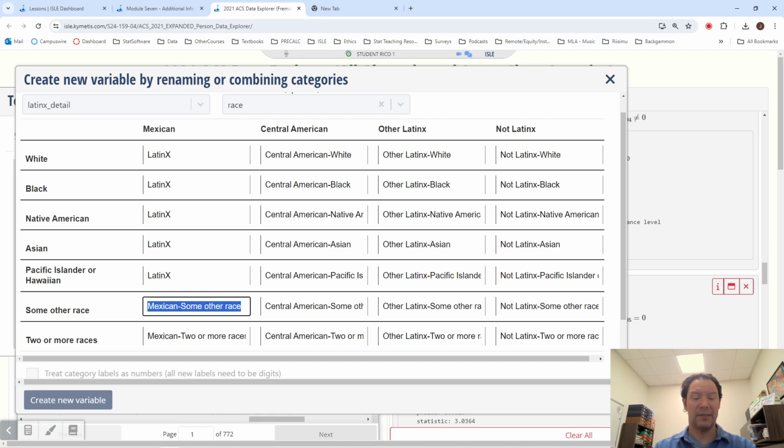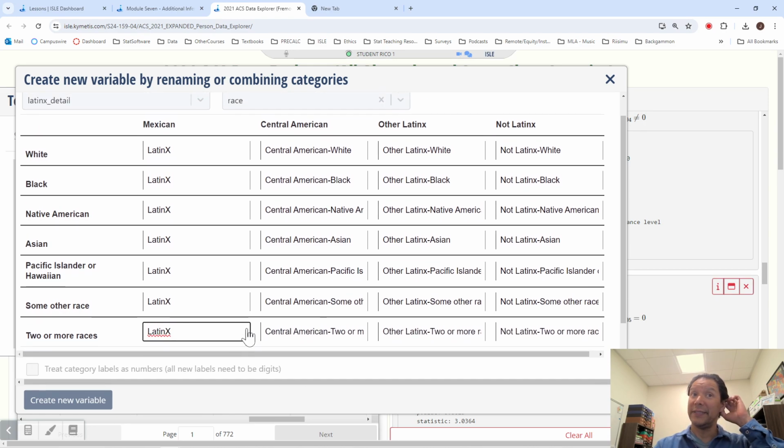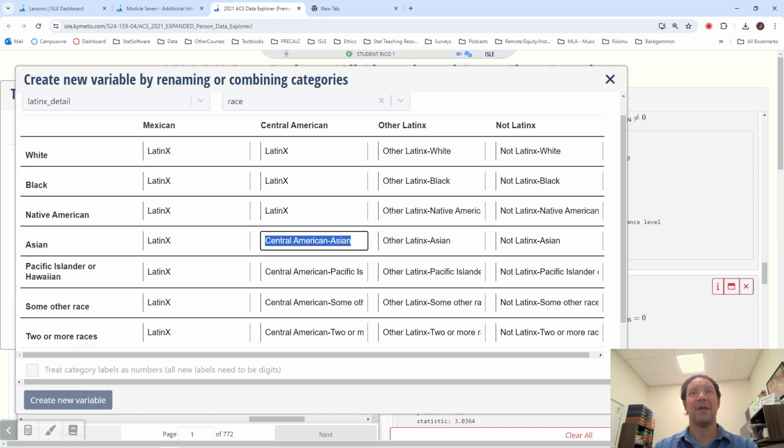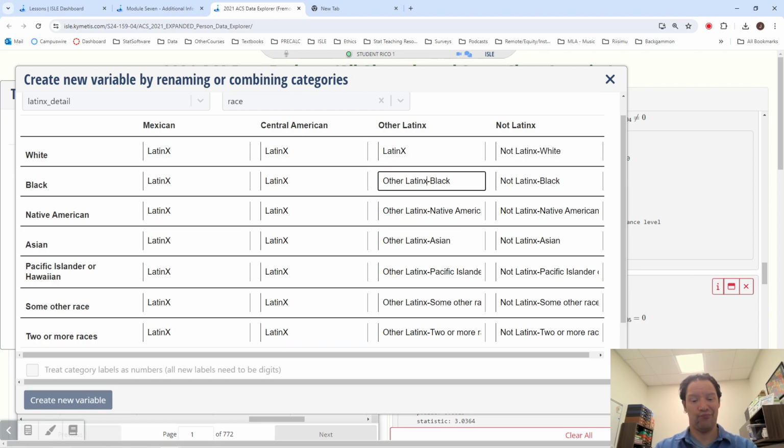You could say this might be an overstatement, because this person identified as Central American and Black, and this person identified as Central American and Asian. So all of these levels are in. I'm not totally happy with this technique, but this is one way to do it.